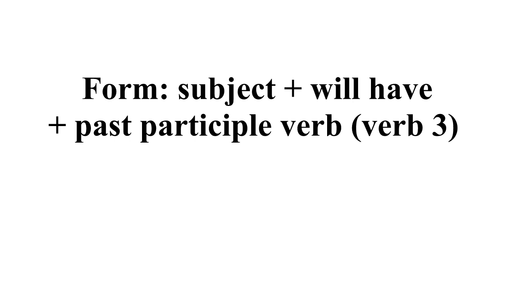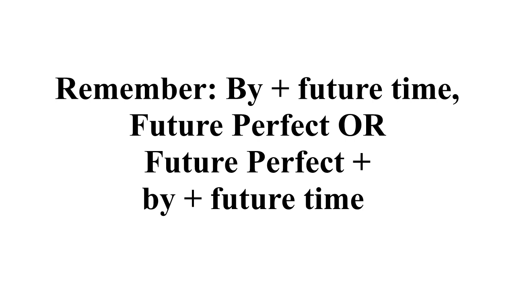So the form for the future perfect is subject, will have, and then the past participle verb. So again, that third verb. So I will have done something, or I will have eaten something, or I will have drunk something. So the third verb from the list. Now, things to remember here. We have by, and then the future time, comma, the future perfect. So by tomorrow, that's the by in the future time, I will have done something. I will have finished something, or I will have completed something.